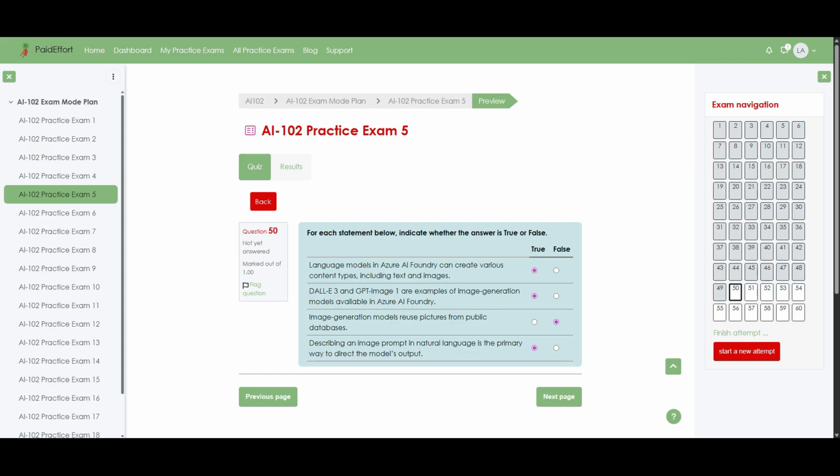The third statement is false because these models do not simply reuse or copy pictures from public databases. Instead, they synthesize entirely new images based on patterns learned during training. Finally, the fourth statement is true, since the main way you control what these image models produce is by writing a natural language prompt that describes the desired scene, style, or objects, which guides the visual output they generate.